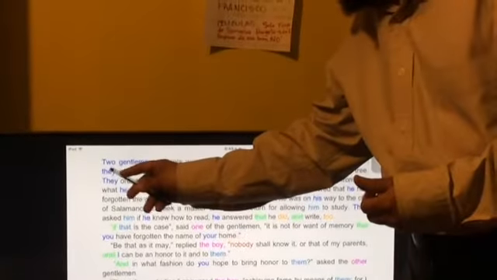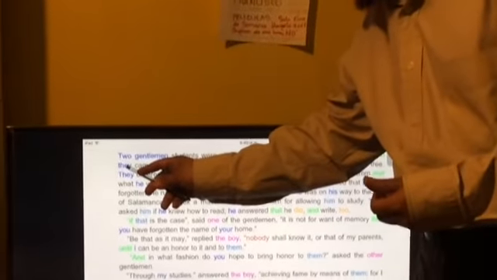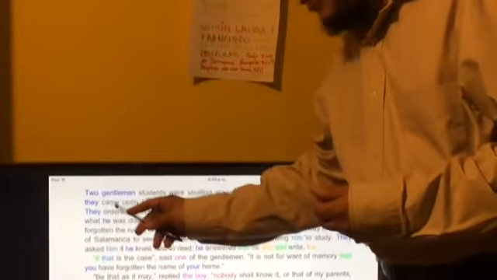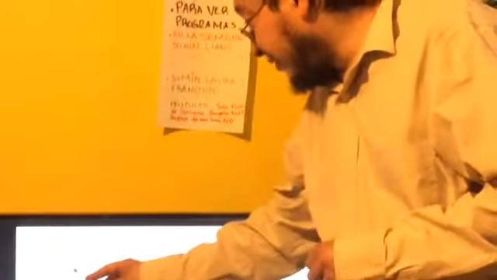So, if you see here in the first two lines, this word in blue is a reference because this subject pronoun is related to two gentlemen. Okay, let's see the third line.